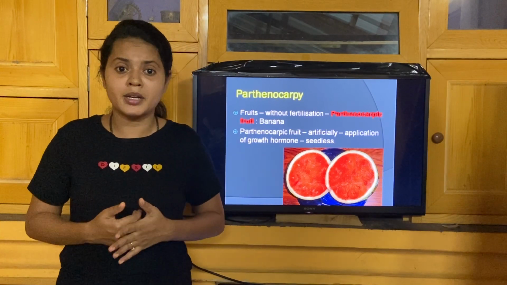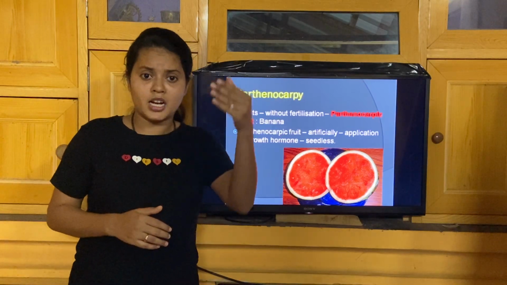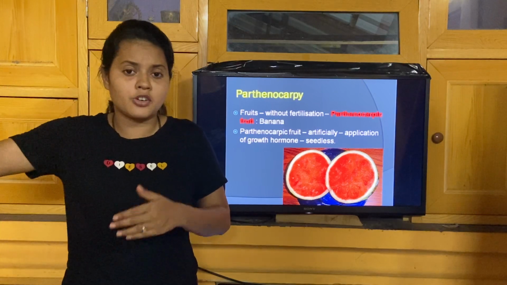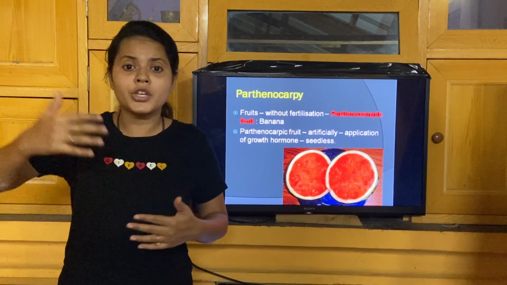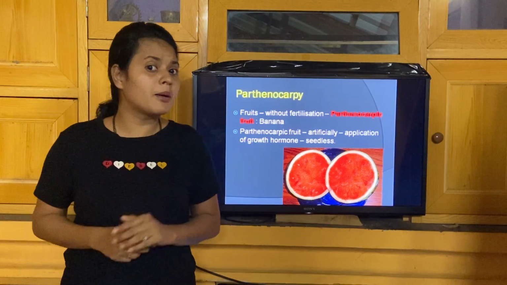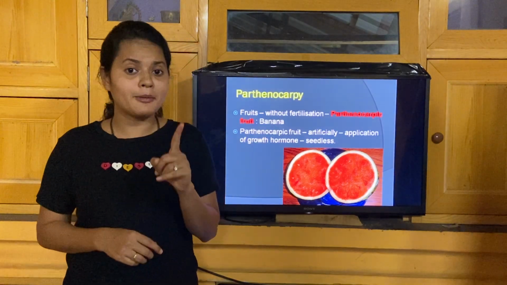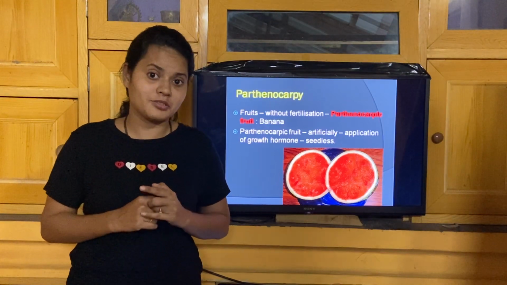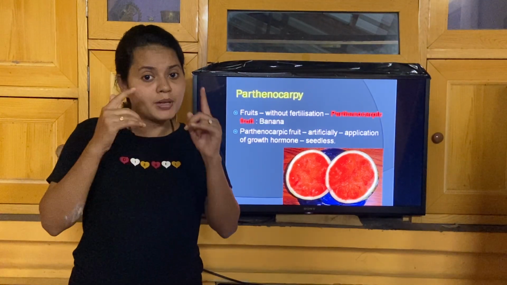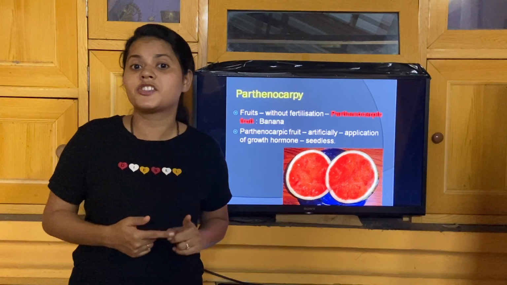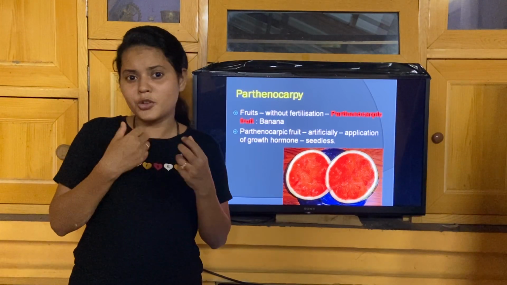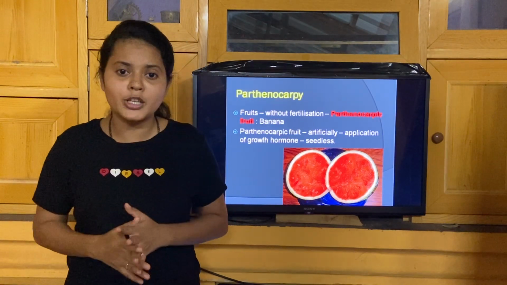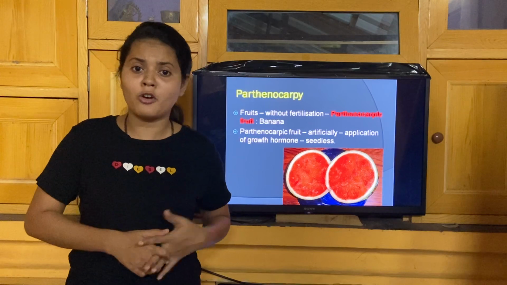Now you will be wondering, if banana is not producing seed, how is the plant going to give future generations? If you remember, I told you there is one more type of reproduction in plants, vegetative propagation. So banana plant can reproduce through vegetative reproduction. The underground parts of the banana plant can give rise to a new plant, so no need of seed formation here.